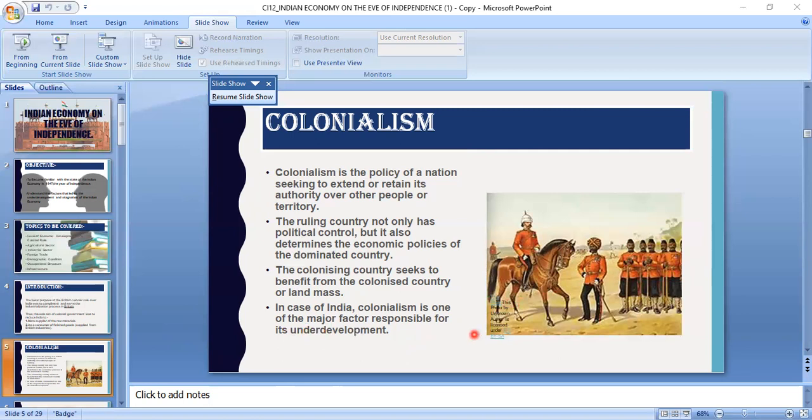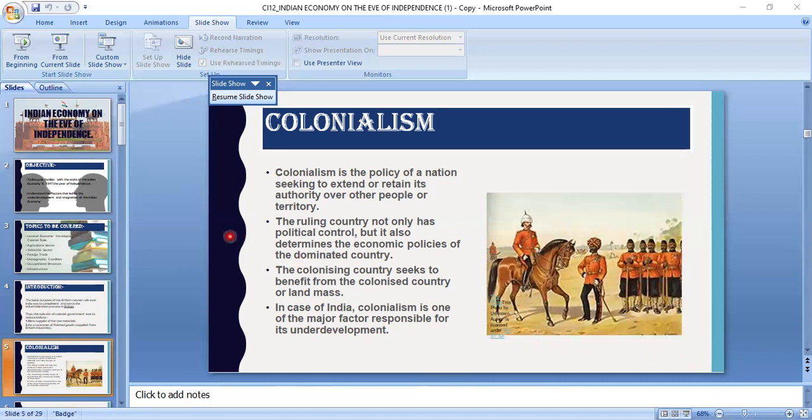The country's growth rate during the first half of the 20th century was very low. It was less than 2%, and the per capita income of the people was only 0.5%. So you can see that when the Britishers came to India, the Indian trade, economic status, and living standard of Indians were very good. But during their rule, the per capita income, that means the financial status of the people, declined to a great extent, and it led to 0.5%.